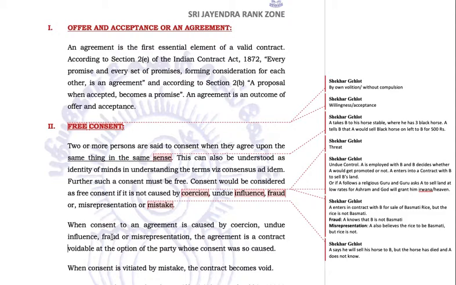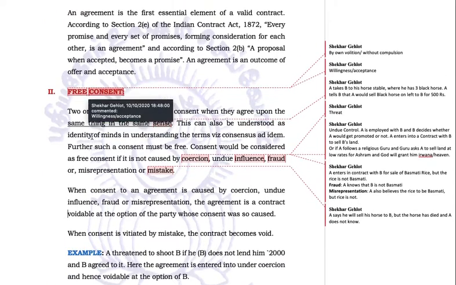Still he wants to follow the contract even when he knows that his consent was obtained by fraud. Then also he is willing to follow it. Then it's okay because it's voidable at the option of the party whose consent was so caused. Only the party whose consent was taken by these processes can repudiate the contract. Only this party can say I will not follow the contract, and even if the party wants to follow the contract, nobody has an issue, you can follow it.